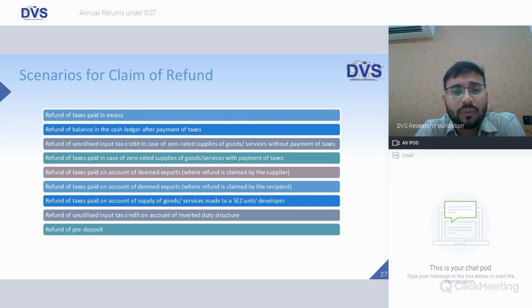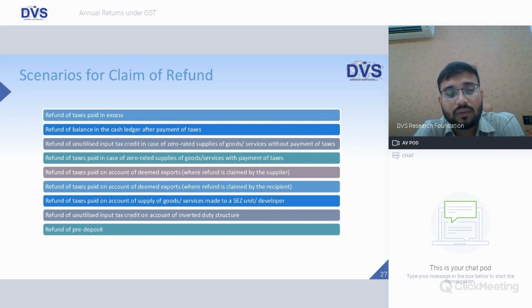In case of zero rated supplies of goods and services with payment of taxes, refund of taxes paid on account of deemed exports. So on export generally there is no GST, but in case there is some taxes which has been paid, that can be claimed as a refund. Refund of taxes paid on account of supply of goods made to SEZ. Again, for SEZ unit and developer, there is no GST, friends.